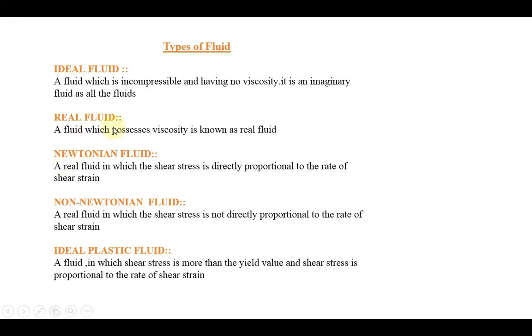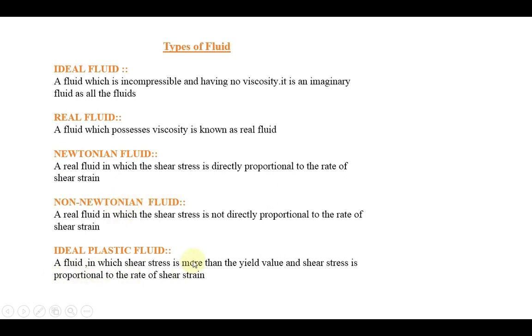Next one, real fluid. The fluid which possesses viscosity is known as the real fluid. Yes, of course, it has a viscosity. The next one, Newtonian fluid. The real fluid in which the shear stress is directly proportional to the rate of shear strain, that is called a Newtonian fluid. That is what we discuss in the next graph. Non-Newtonian fluid: the real fluid in which the shear stress is not directly proportional to the rate of strain. It deviates in some other way, not exactly following Newtonian behavior.